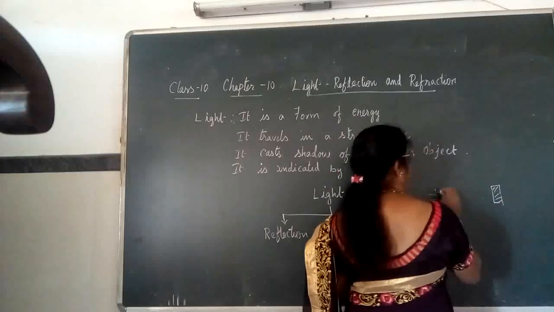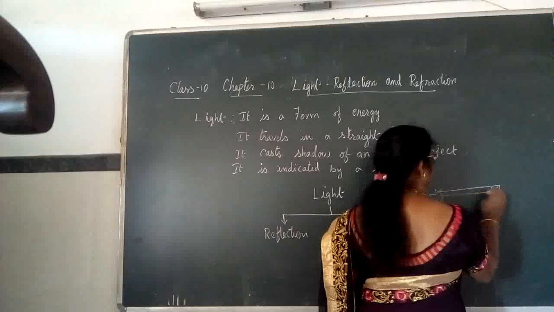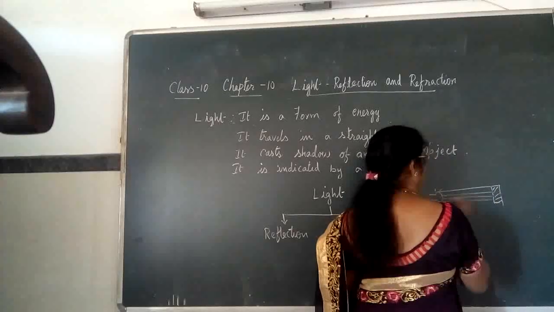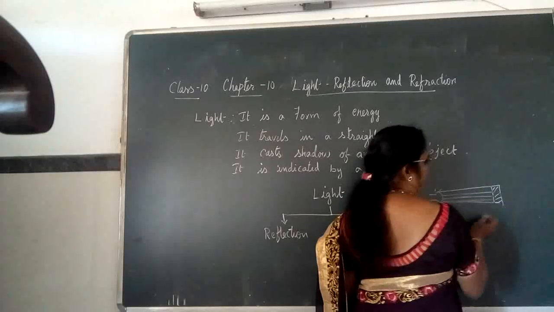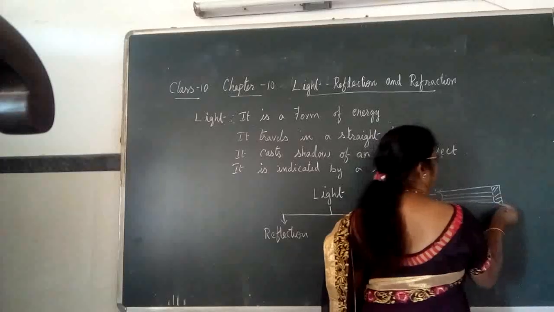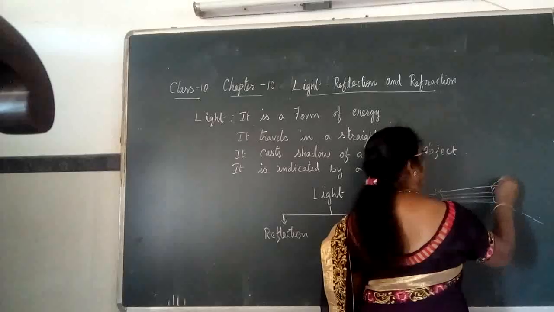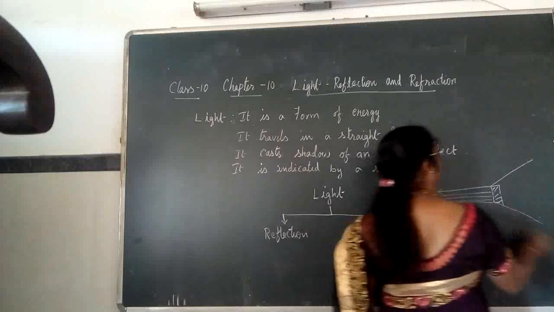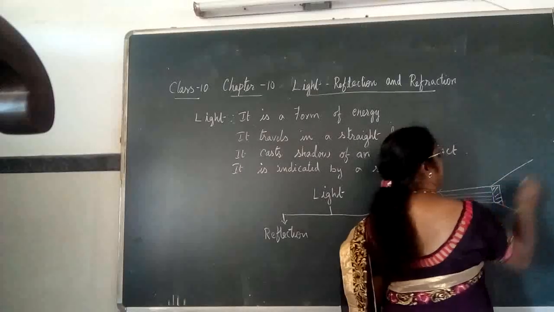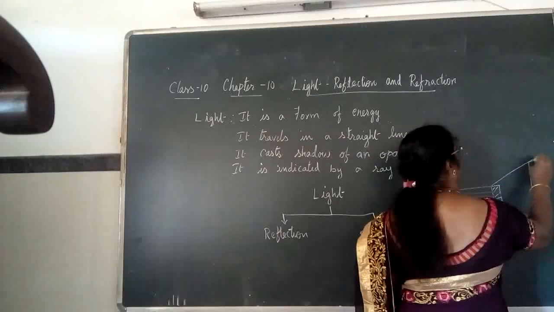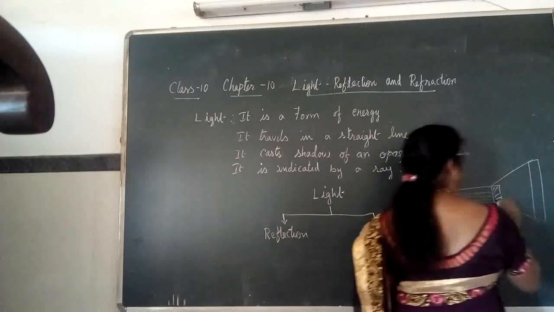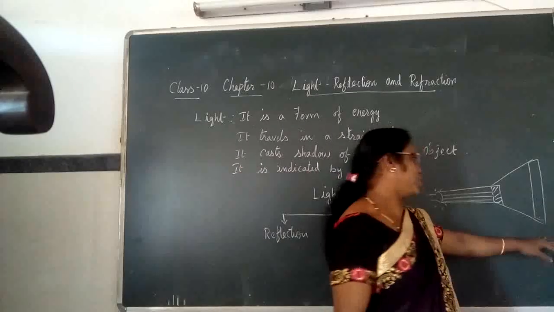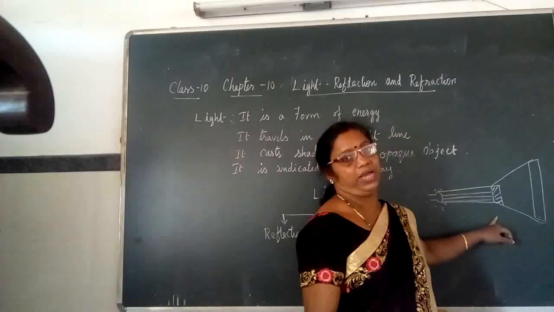So the light travels in a straight line, and when it falls on the edge, it cannot travel further. Here this is the shadow of this small opaque object.